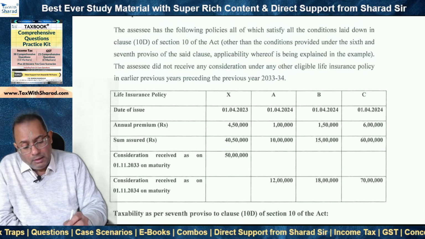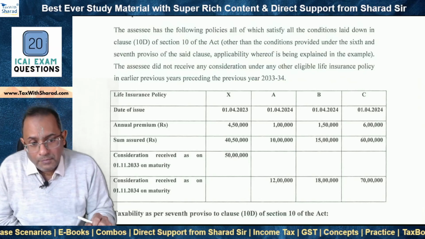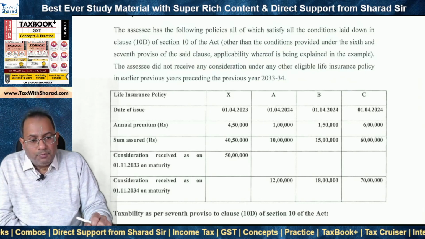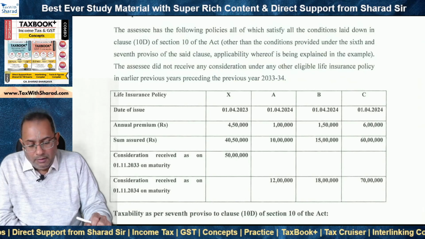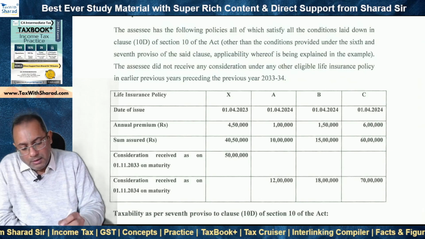is exempt or not. Now there are multiple insurance policies, and again what is exempt is the sum received in respect of those policies where the aggregate premium for any of the policy years is not more than 5 lakh rupees.